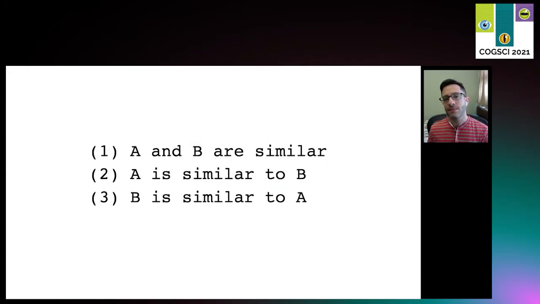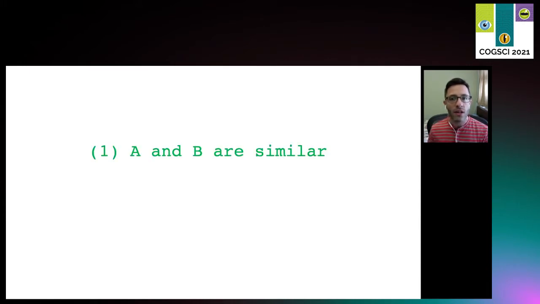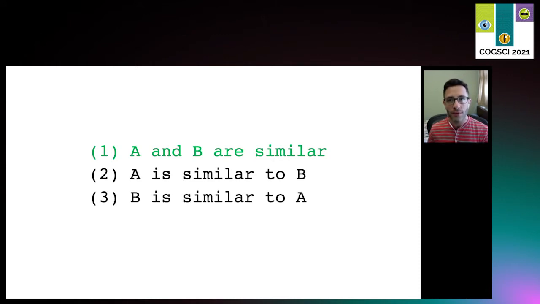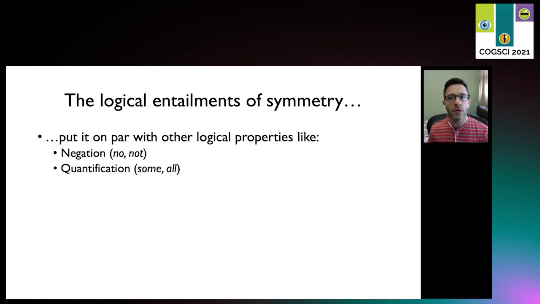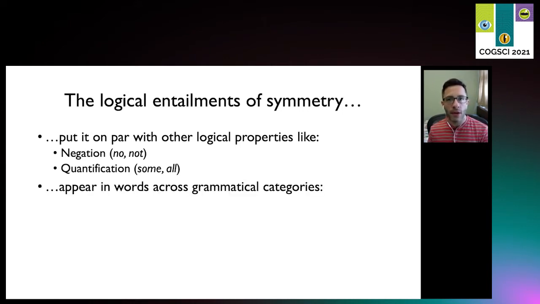Take a look at this. There's a fundamental logical relationship between these statements. In particular, if we know that 1 is true, we get 2 and 3 for free. A is similar to B, and B is similar to A. This is representative of logical symmetry, and this property puts symmetry on par with other logical elements like negation and quantification. What's more, symmetry is threaded throughout the vocabulary of natural language, in almost every part of speech.